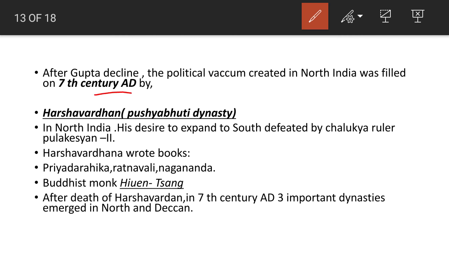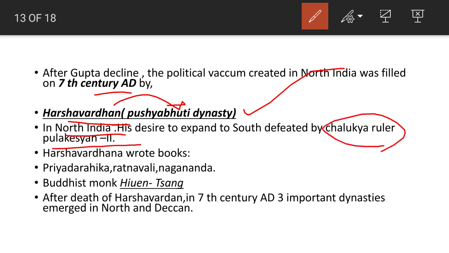After the Gupta period, one of the famous rulers was Harshavardhana. His dynasty was called the Pushyabhuti dynasty, which is an important one. It was in North India. He decided to expand his kingdom to South India, but was defeated by the Chalukya ruler Pulakeshin II. Harshavardhana was a great writer also. He wrote books like Priyadarshika, Ratnavali, Nagananda, etc. The Buddhist monk Huan Tsang was also in that period.